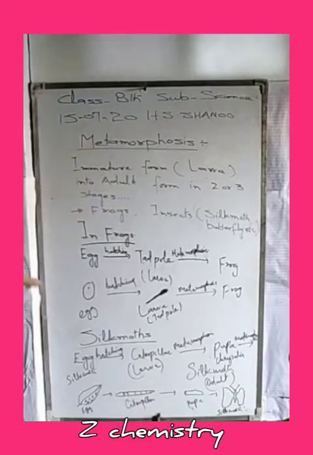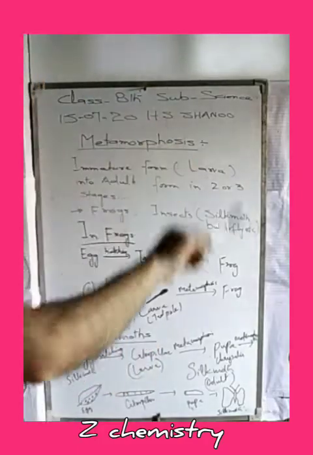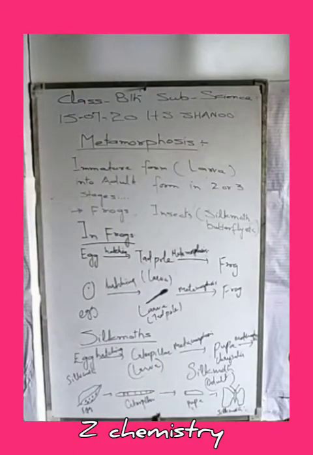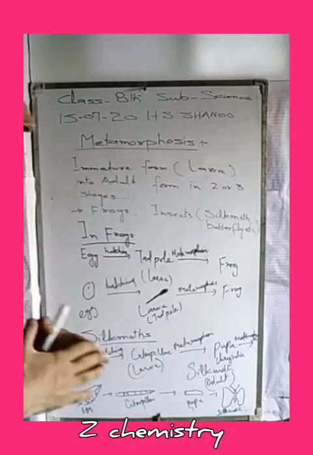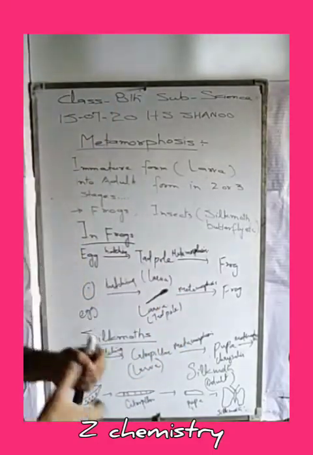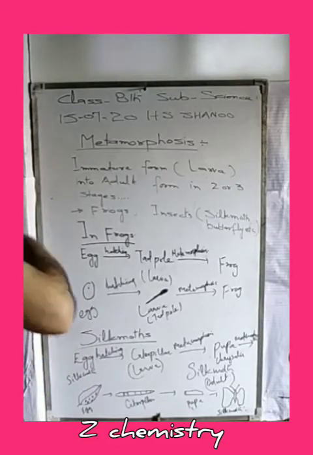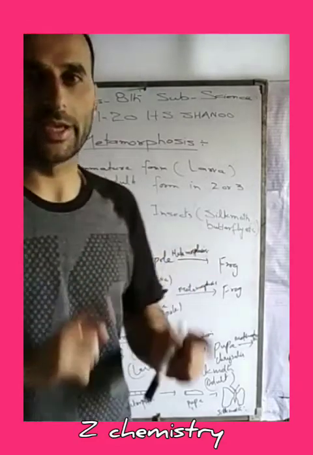Or we can state that metamorphosis is a process in which an immature form, that is the larva of an individual, changes into its adult form in 2 or 3 stages.